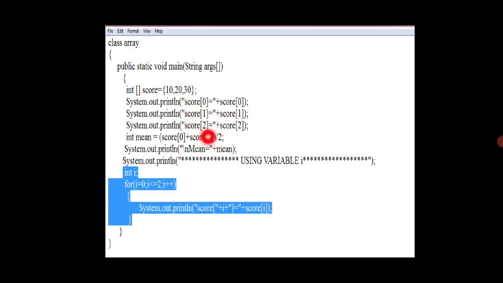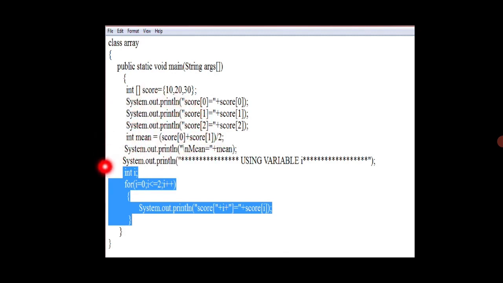Then score of 1 is going to print the value of the first index of score, which is 20. Then it is going to print the value of the second index of score, which is 30. So this is the normal way of printing the array values.